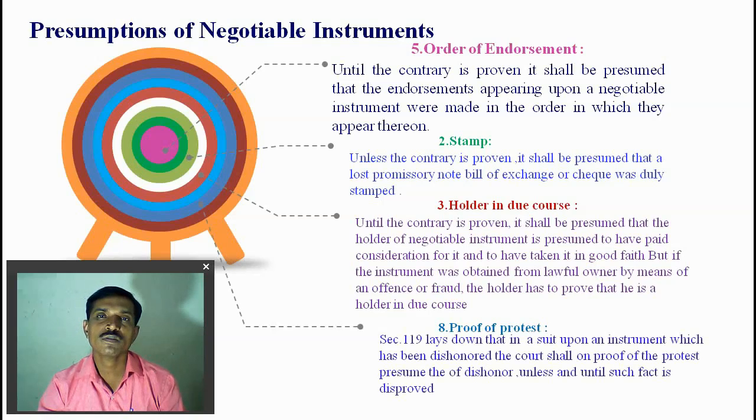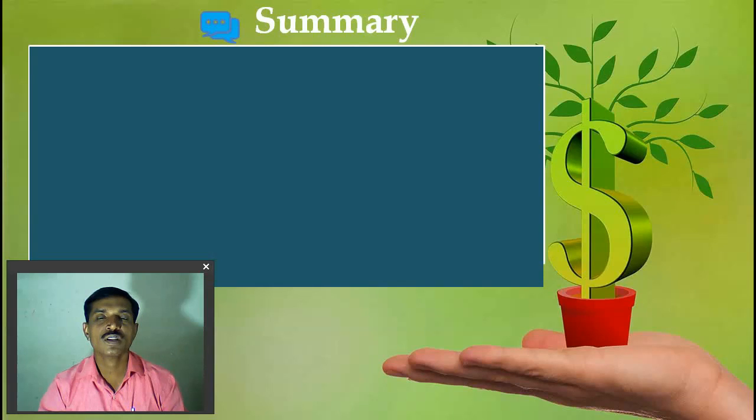Proof of protest: whenever dishonor happens to the negotiable instrument, then under section 119 it is necessary to note it down with the registrar, take a certification for the protest, and present it in court in the case of the claim as proof. So we can use it as proof of the negotiable instrument whenever it is dishonored. So proof of protest is one presumption.